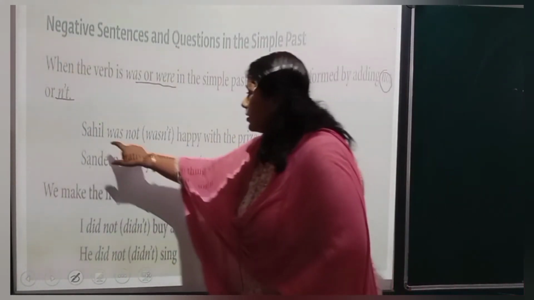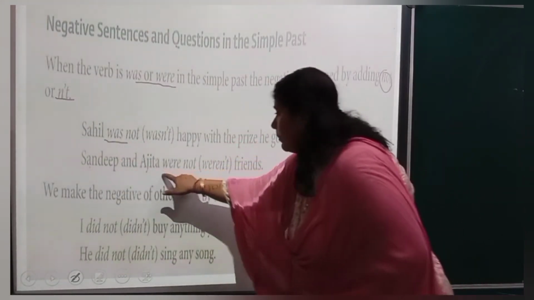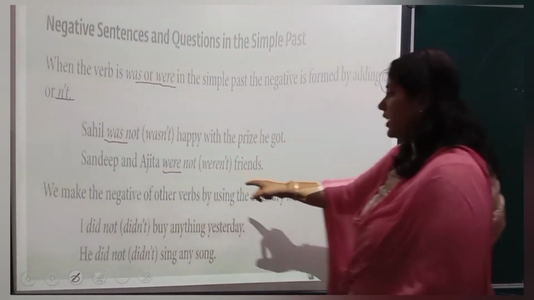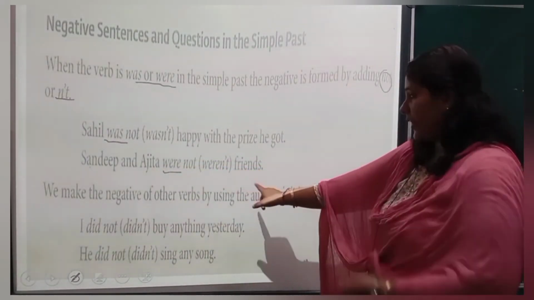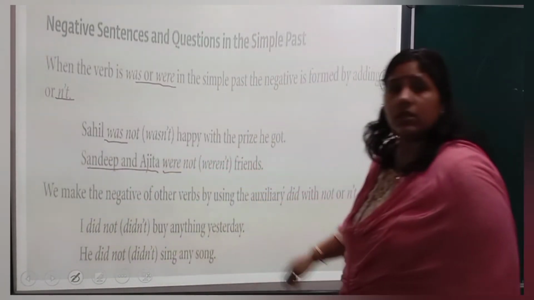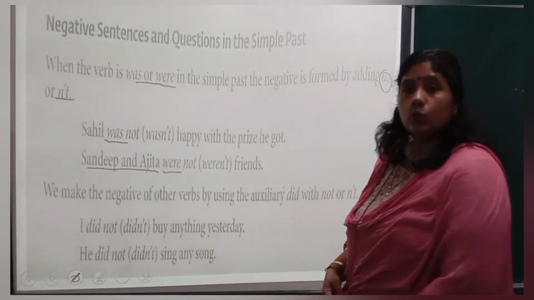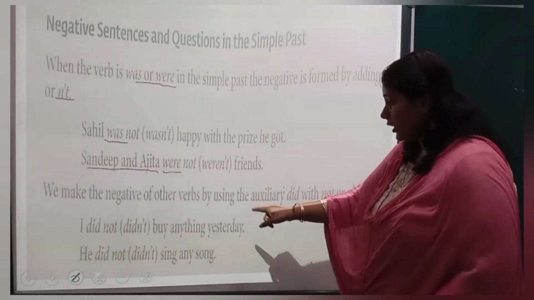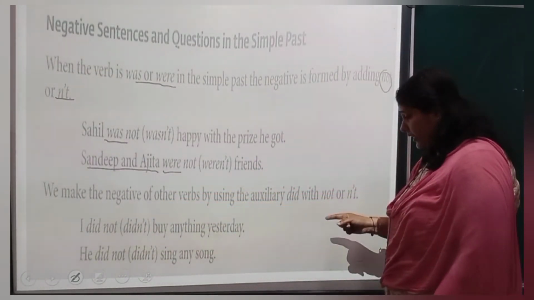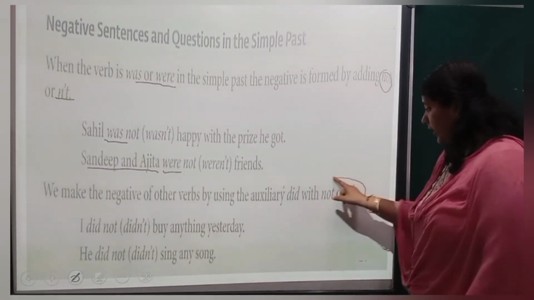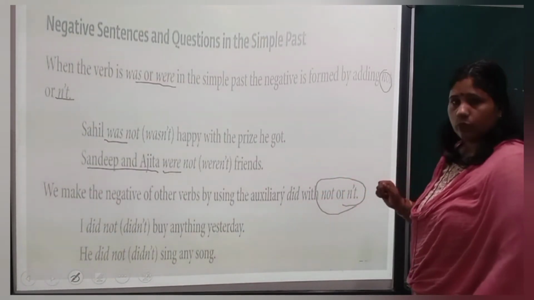Means was के बाद या were के बाद not लगा देने का. Okay. Sandeep and Ajita were not friends. So were, because the subject is plural. Next, we make the negative of other verbs by using the auxiliary did with not or N'T. How? Let's see.